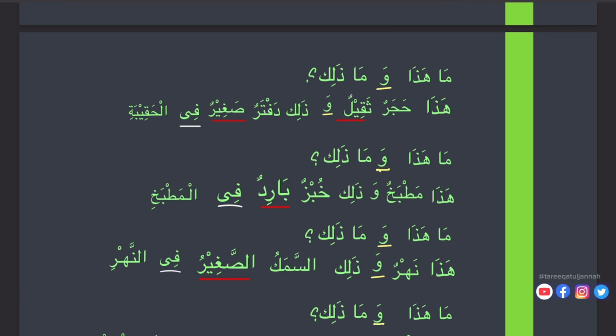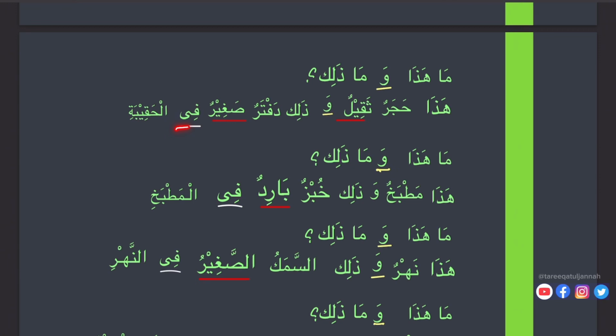Zalika daftarun. This is a notebook. Saghirun is small. This is again na't, or you can say sifat, adjective, quality of the object. Okay, so daftarun saghirun, a small notebook. Again harfu jar, fi, fil haqibati, in the bag.